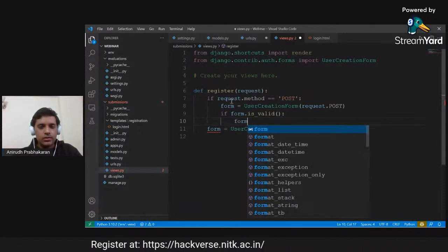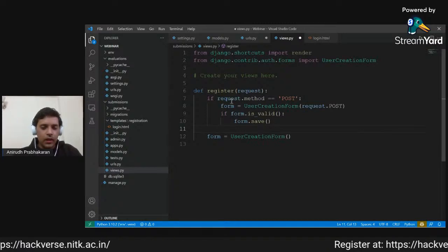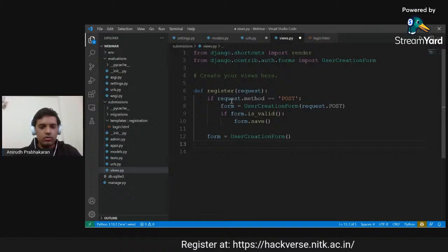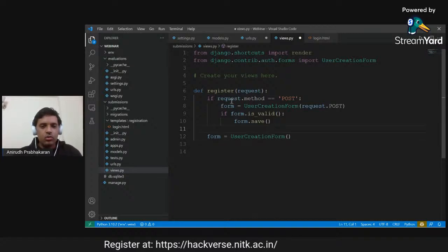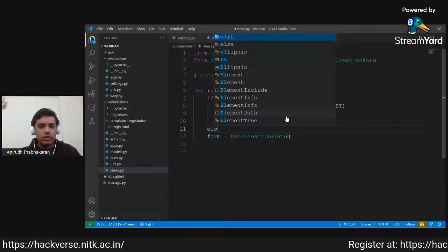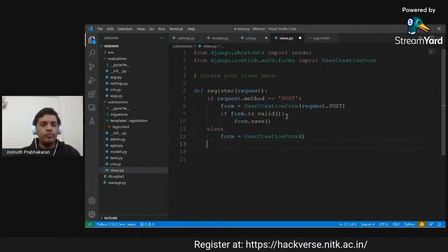So here, once it is valid, we can just directly save it. And once we have saved this form, at this point, the form is saved. Now this was all for a post request. If it is not a post request, then we should create an empty form.